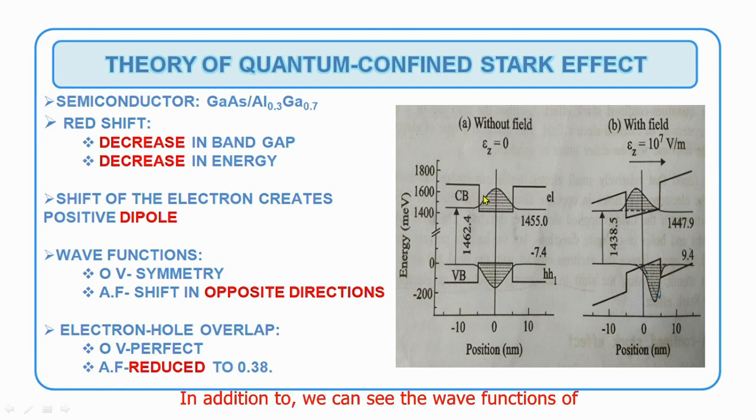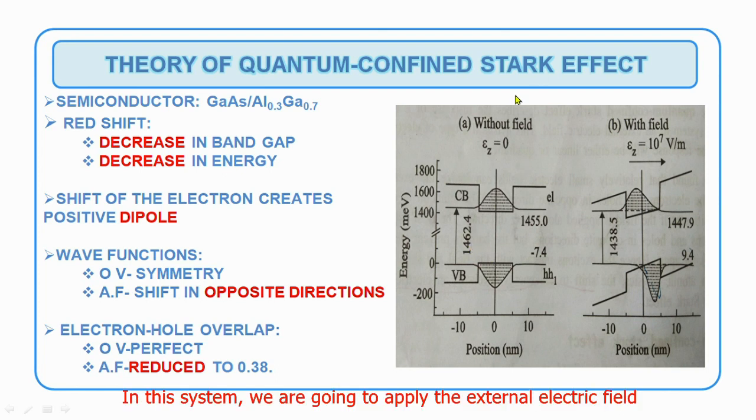In addition, we can see the wave functions of electrons and holes. We can see HH1 and E1, that means heavy hole 1 and electron 1. And then we can see the wave function. It is approximately 1455 milli electron volt, and the band gap energy is approximately 1462 milli electron volt.